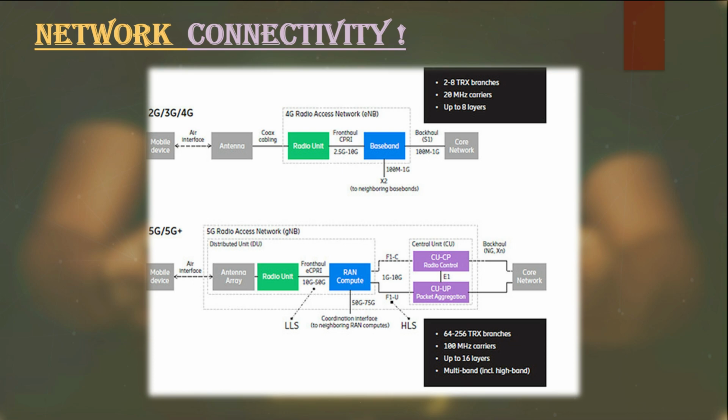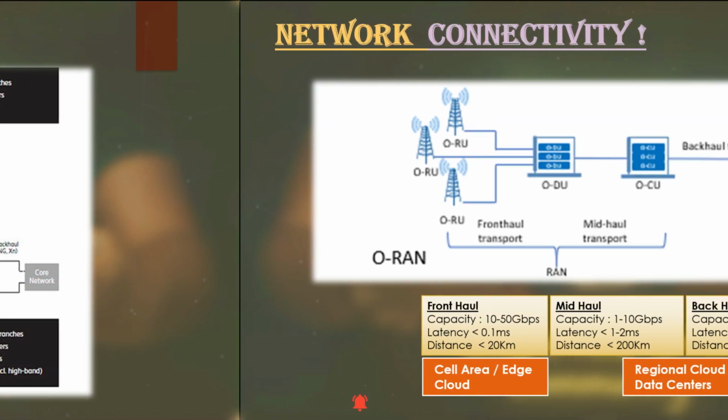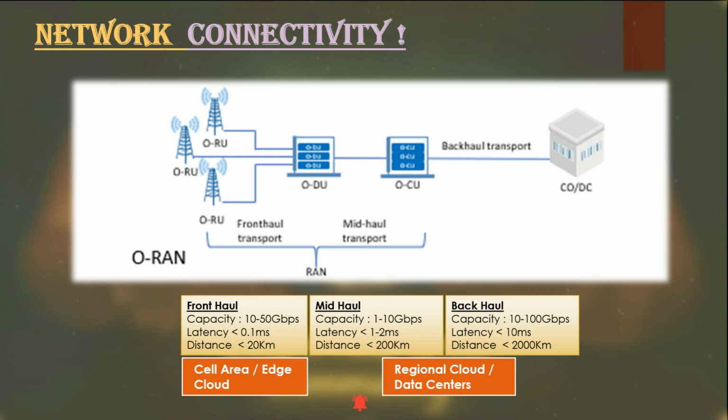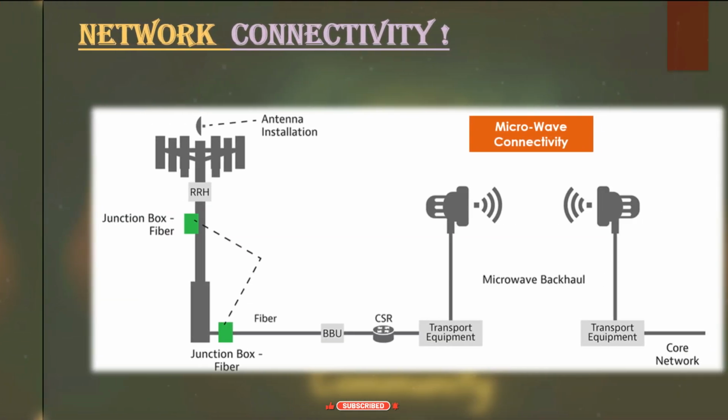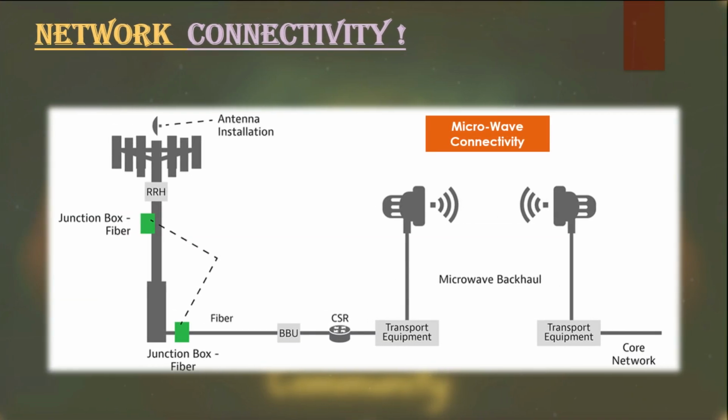This means front haul also needs to evolve. So instead of BBU, in OpenRAN, RU is connected to the ODU and the requirement of front haul is now changed to support up to 100 Gbps. Hence, to fulfill this heavy requirement, the Small Cell Forum comes with the new protocol. This is the eCPRI protocol, which has the capability to achieve a high number of fast Fourier transforms and inverse fast Fourier transforms through eCPRI. Now let's talk about the mid-haul, which has the connectivity between the centralized unit and distribution unit.